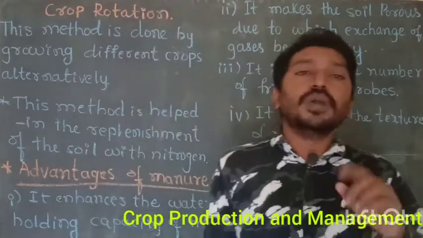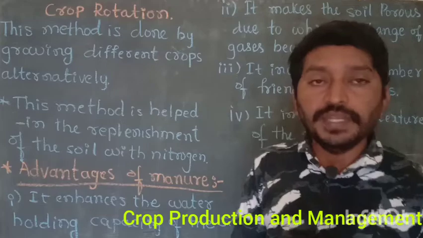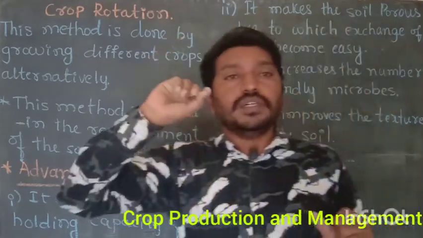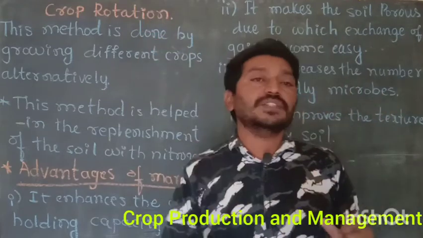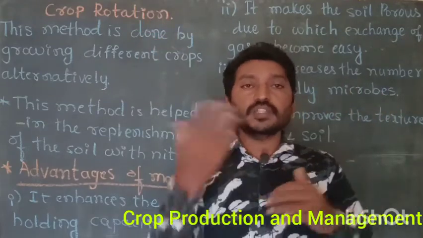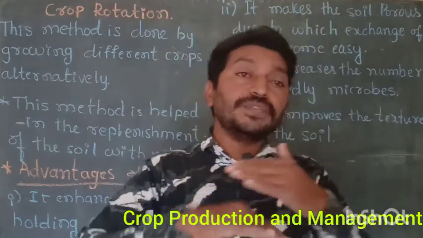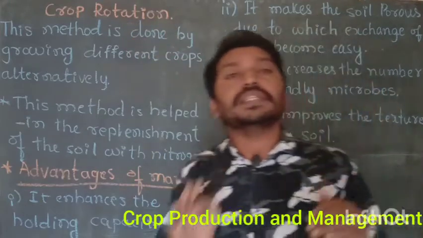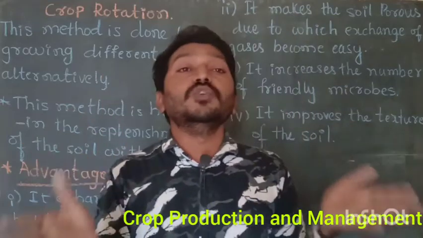And one more method is crop rotation. What is crop rotation and how is it useful? It is a very good method to replenish the soil. Replenish means to refill the nutrients. So crop rotation is a very good method to replenish the soil with nutrients.